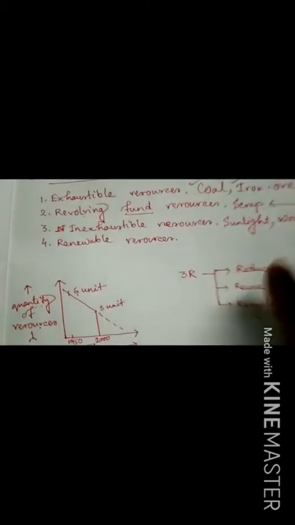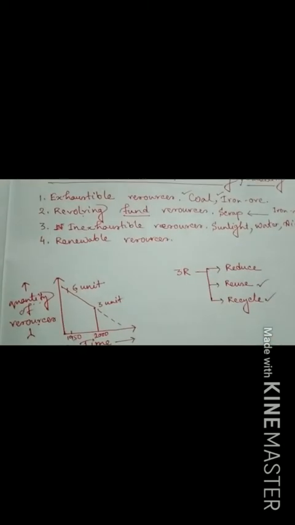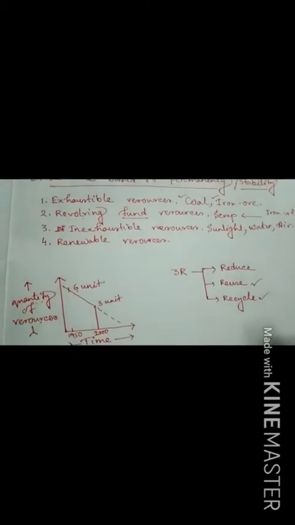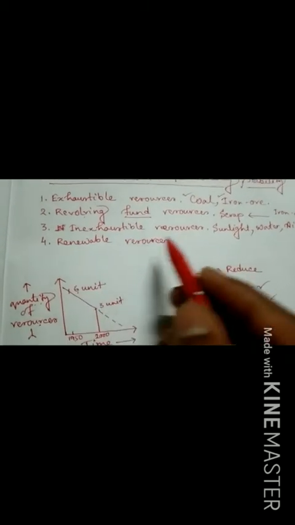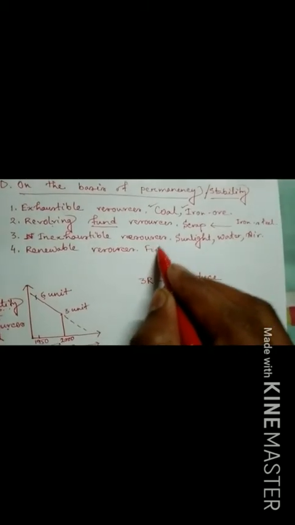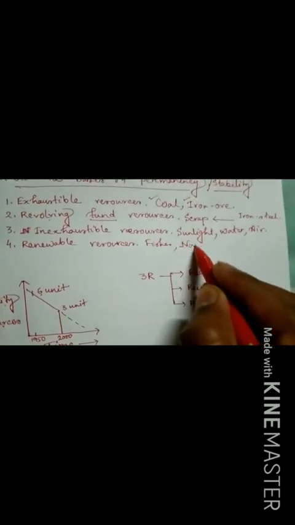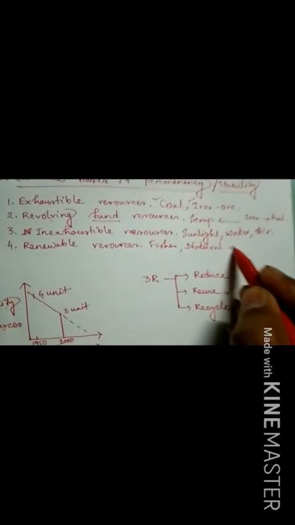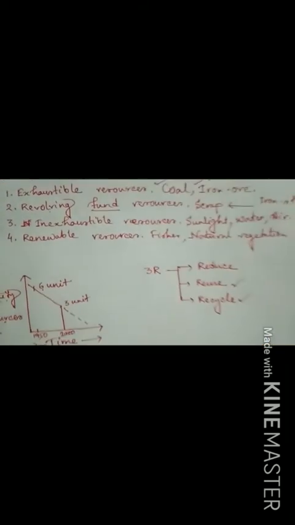After that, again through their own process, the resource quantity increases and looks steady. Examples like fish, and natural vegetation.